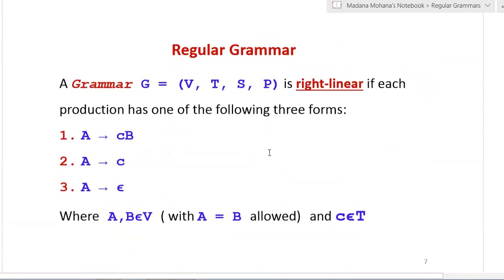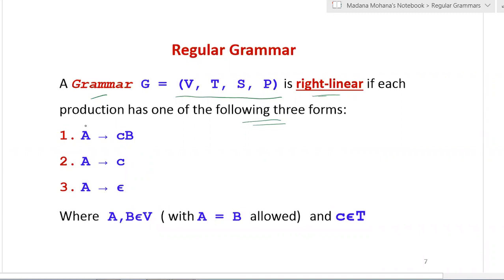Now how to define a regular grammar? A regular grammar is defined from a formal grammar or a normal grammar by using the two variations of regular grammar. The first one is right linear grammar, the second one is left linear grammar. Now how to define right linear and left linear? First we will see: a grammar G equal to (V, T, S, P), the same four tuples, is right linear if each production has one of the following three forms. So in a right linear grammar, all the productions are any one of the following three forms.